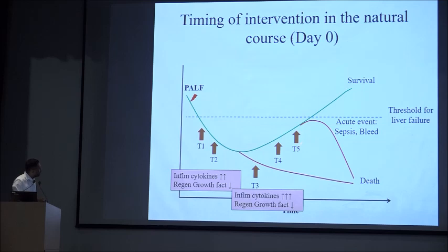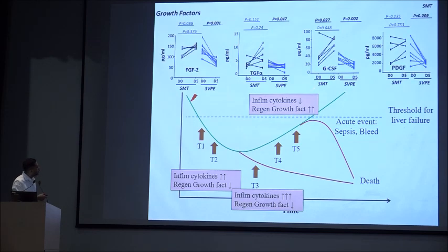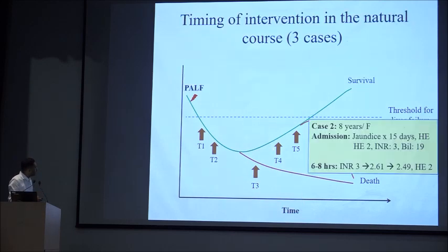If the patient is in T4, T5, his inflammatory cytokines have started to come down and regenerative growth factors have already appeared in a very good concentration. And if you do plasma exchange in this patient, as Dr. Rakhi has shown in her study, the growth factors will all be washed out. So, you don't want to do a therapeutic plasma exchange in a patient who comes to you at T4 or T5. You will cause more harm than good.